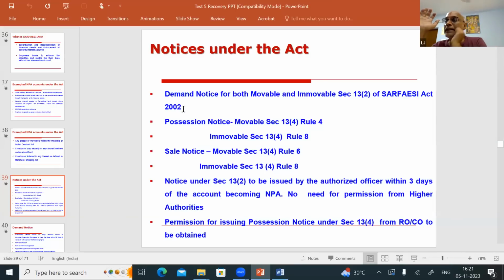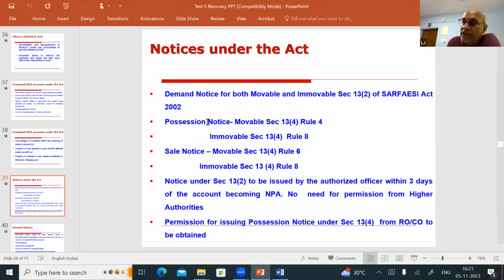The demand notice is for 60 days. That means after issuing the notice, you should not proceed further in that account. You have to wait and see whether the borrower comes and says he is going to repay the loan or not. So the demand notice is as per section 13(2). It is a 60 days notice. To whom to be issued, I told you. What is the mode of issuing the demand notice? Next slide we will see.